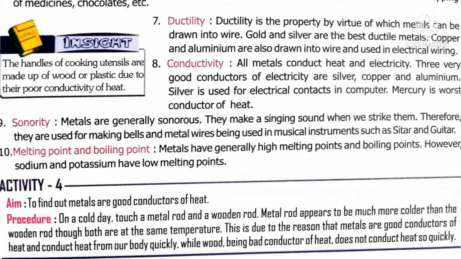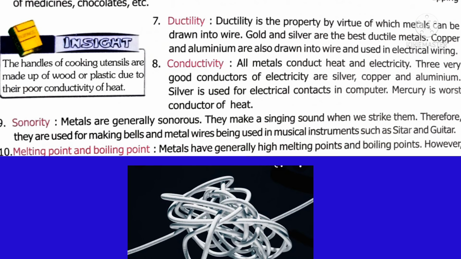Let us start the lesson Materials, Metals and Non-Metals on page 57 and 58. We have been discussing the physical properties of metal. Now we are going to discuss some physical properties of metal like ductility, conductivity, sonority, melting point and boiling point. What is ductility? It is the property of metal that metals can be drawn into thin wire.